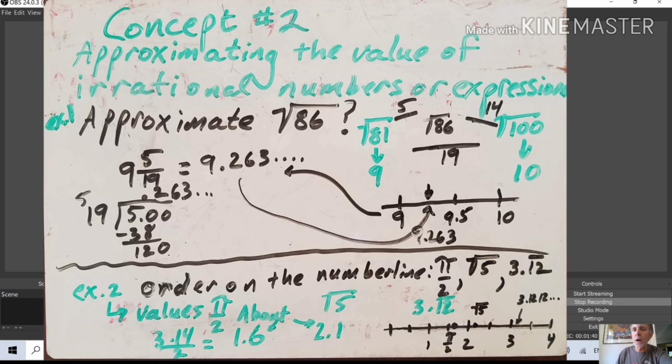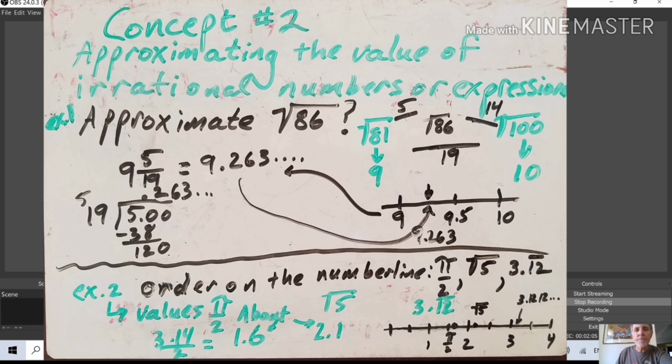Here's a way to approximate it. 81 is 5 away from 86. So I put 5 there. 100 is 14 away from 86. And 81 is 19 away from 100. So I know the square root of 86 is 9 something.